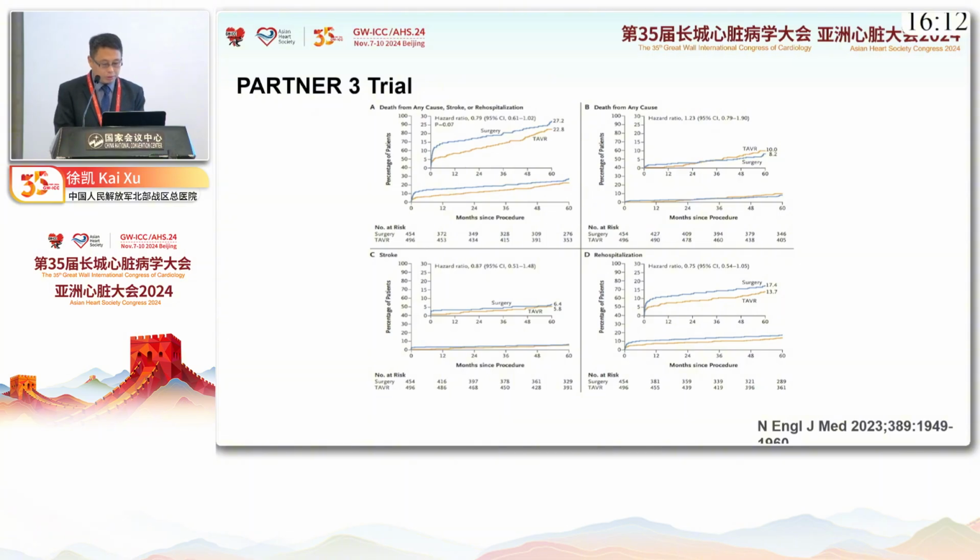There was no difference between the 2 groups in terms of the composite endpoint of death from any cause, stroke, or rehospitalization. Still, there is a trend that TAVR was better than surgery for these endpoints.